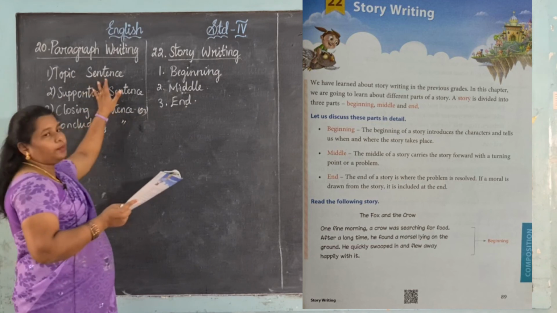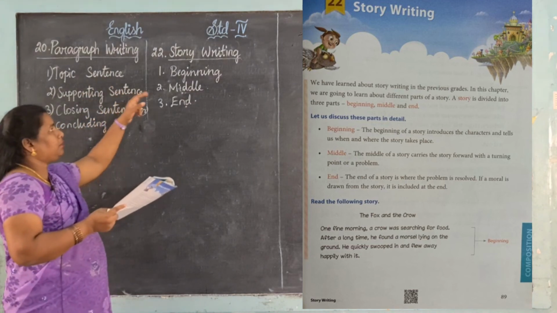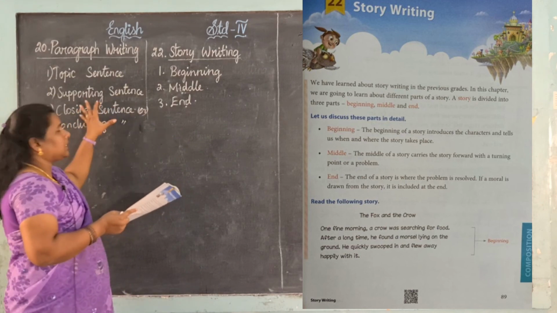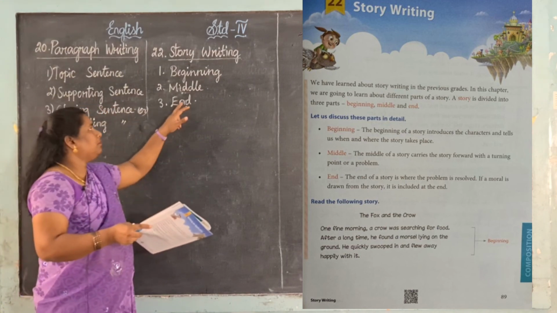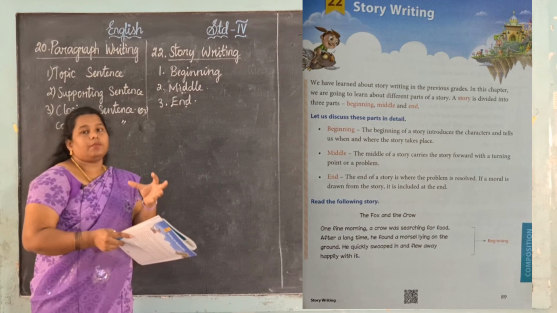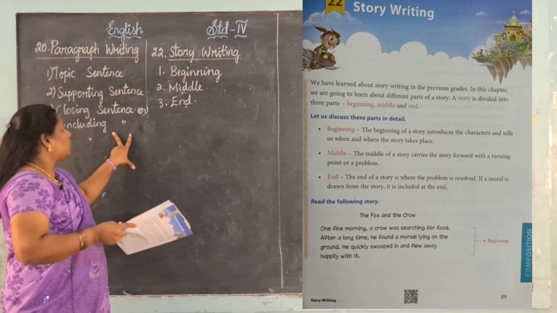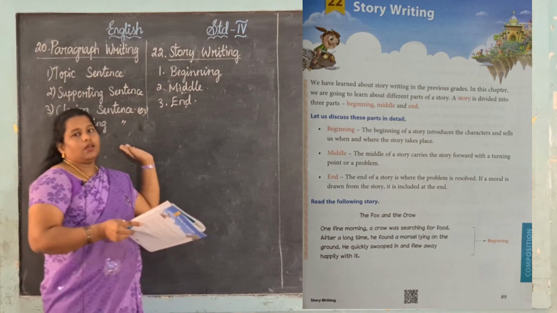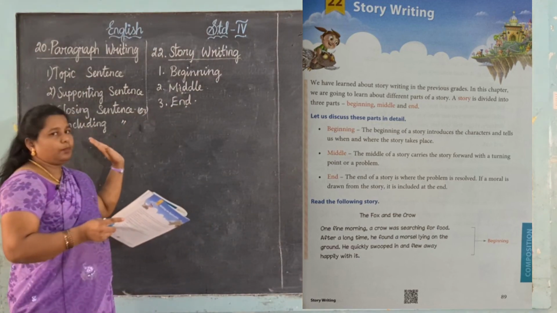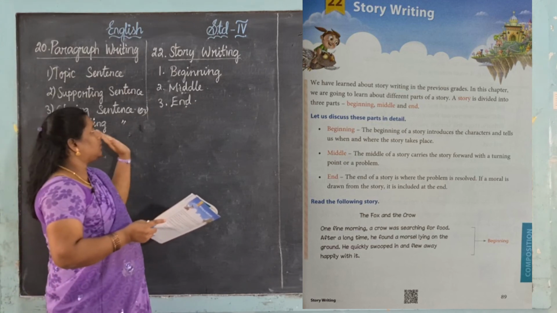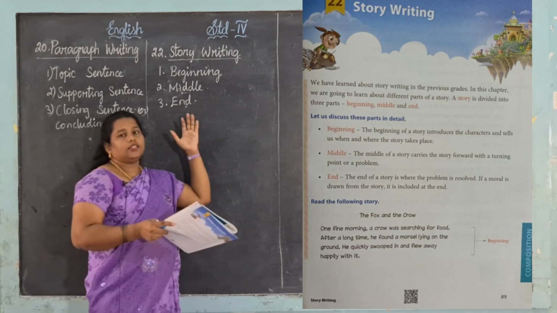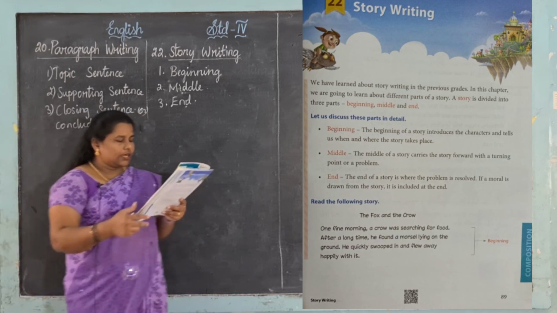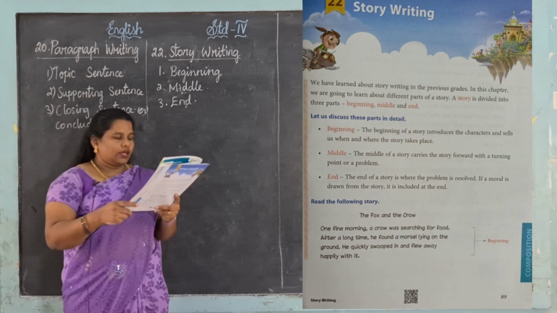Okay, see, this and this are also the same. Heading means topic, we tell about the heading. Beginning means we are starting the story. Here the supporting sentence means we are elaborating. In the middle we are saying the problem of the story. Next, closing. Closing means here also end, here also end. Here we end the paragraph which is connected to one idea, and here the story problem is solved, it is the climax. Okay, right.